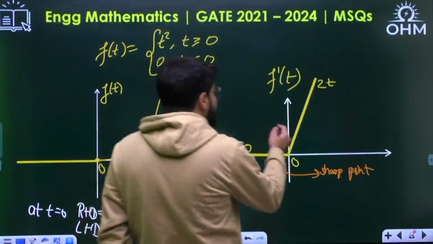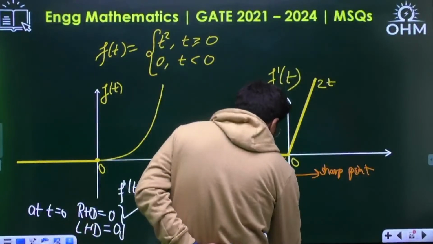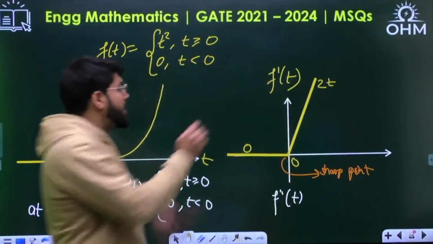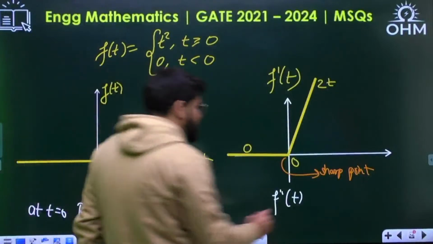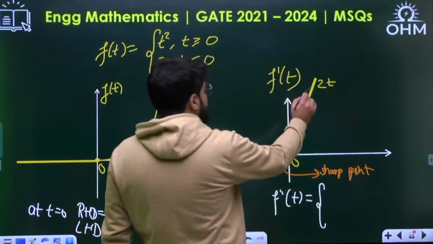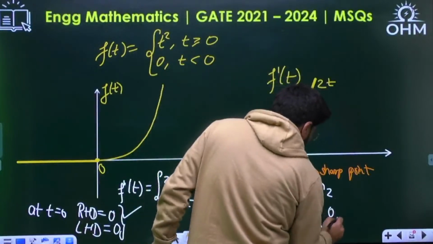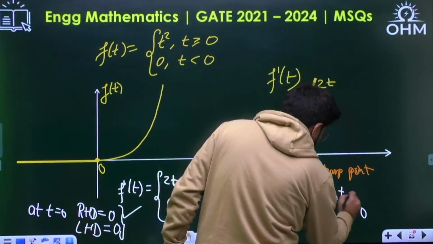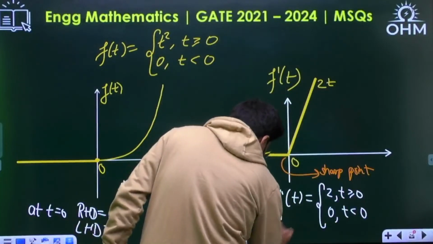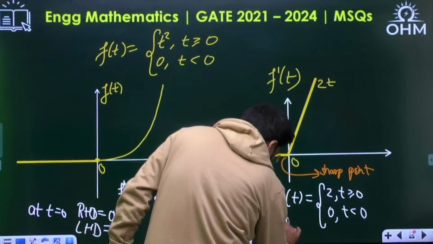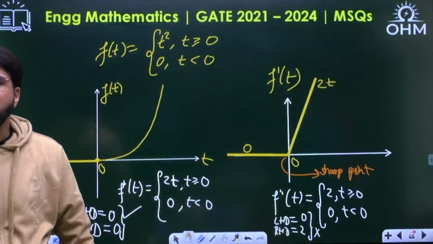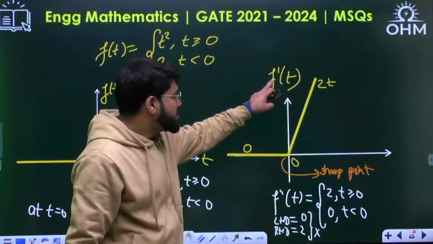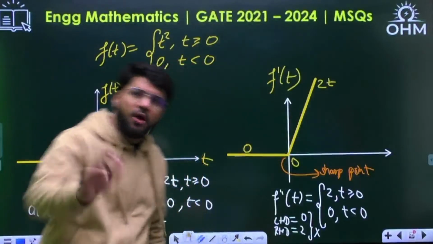Is f dash t differentiable? No, because I have a sharp point. I will show you by calculations also. Take the derivative again, that is f double dash. The derivative of 2t is 2. For the left side, the derivative of 0 is 0, but for the right side it is 2. What is the LHD now? The derivative on the left side is 0, on the right side it is 2. They do not match. So this function f dash t, which I already told has a sharp point, is further not differentiable.